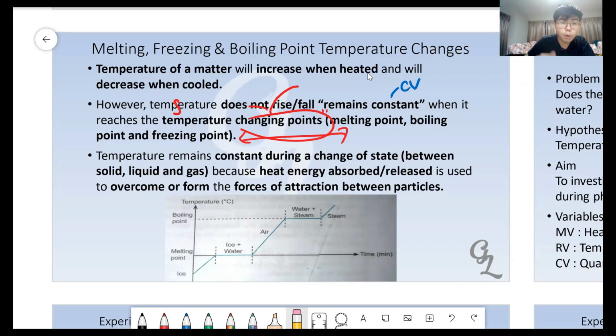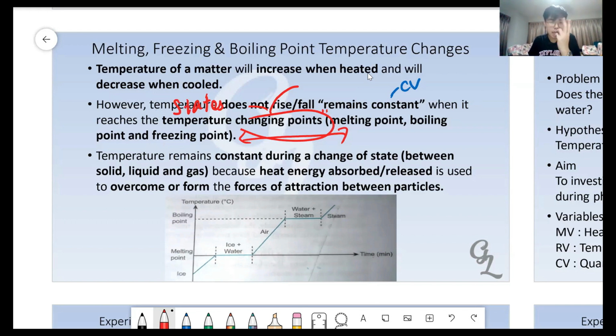All right. Do you remember that we have 3 states? Solid, liquid, and gas. That means it is the point or the temperature where it will change the state. From solid change to liquid, the changing point is the melting point.